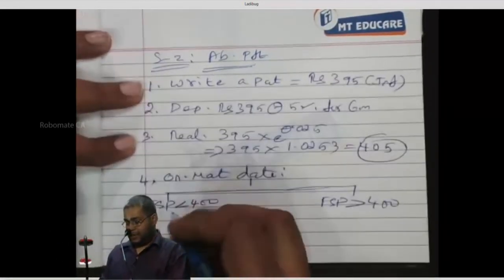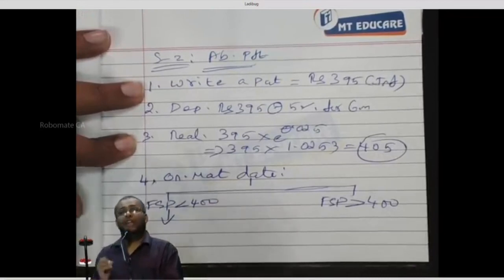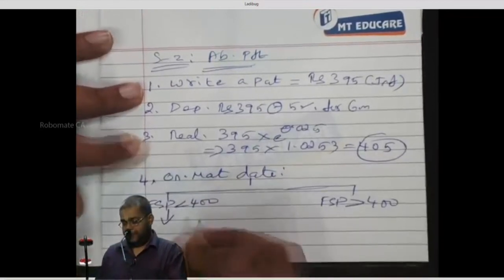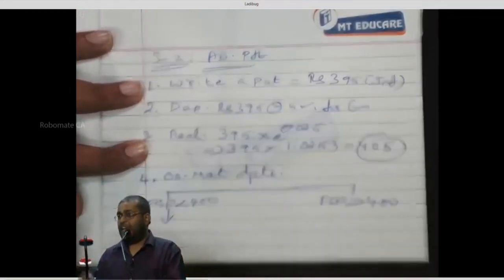Write down. Next. Put the down mark here and write. Holder will exercise put option.